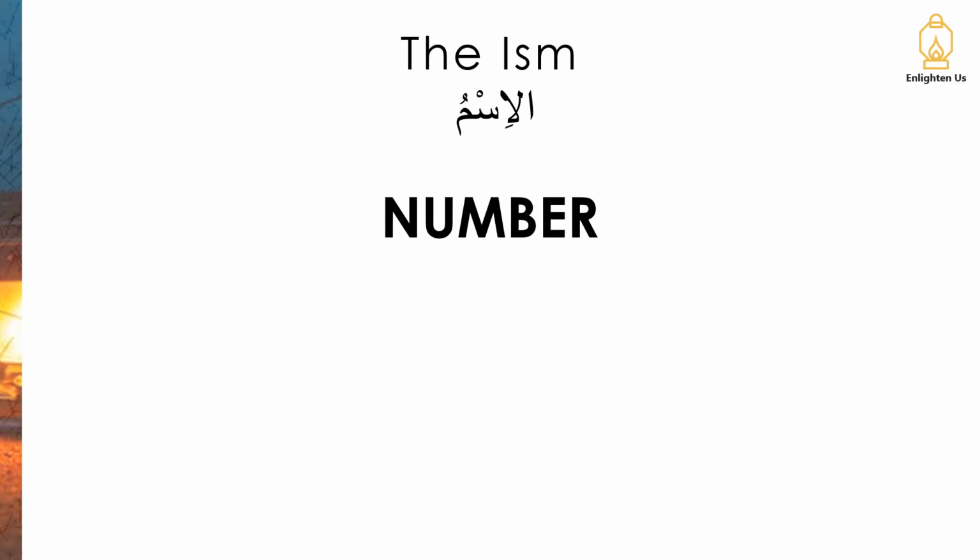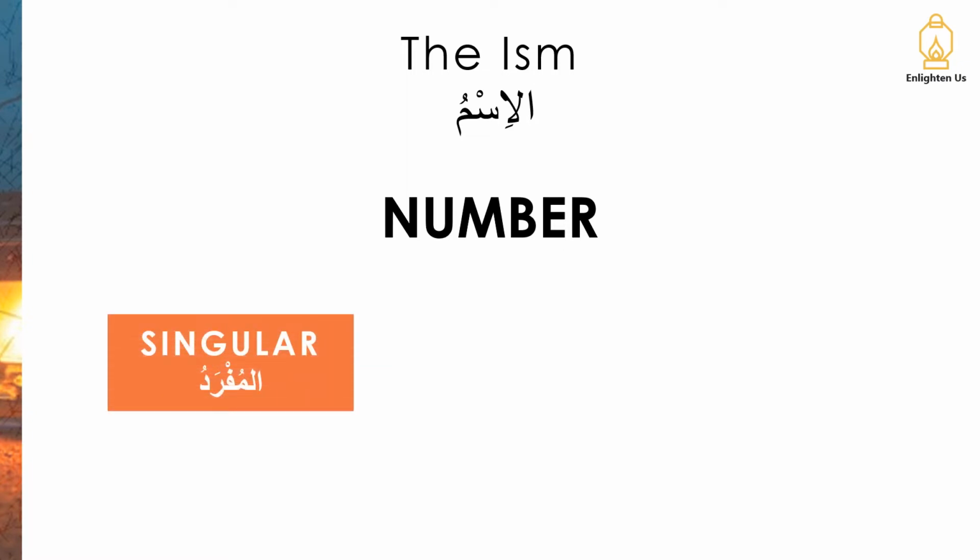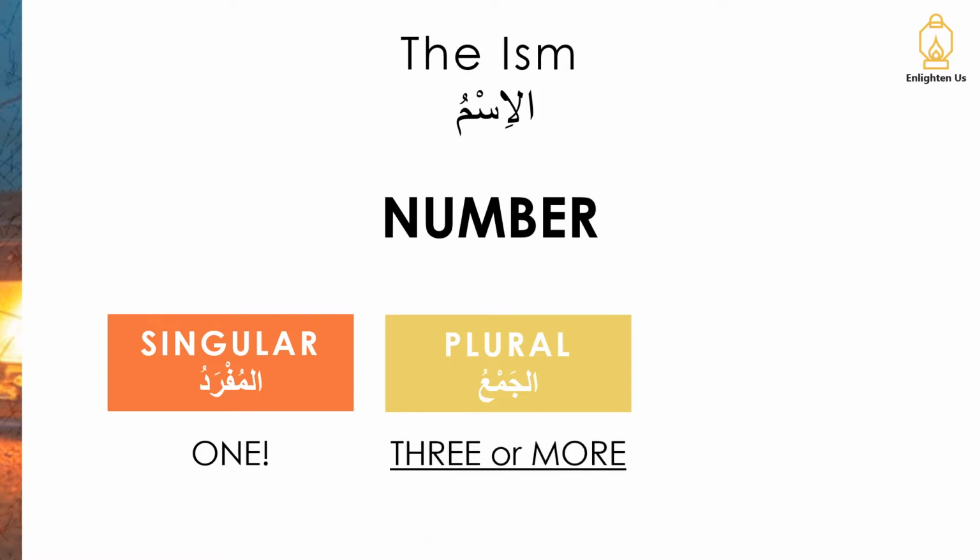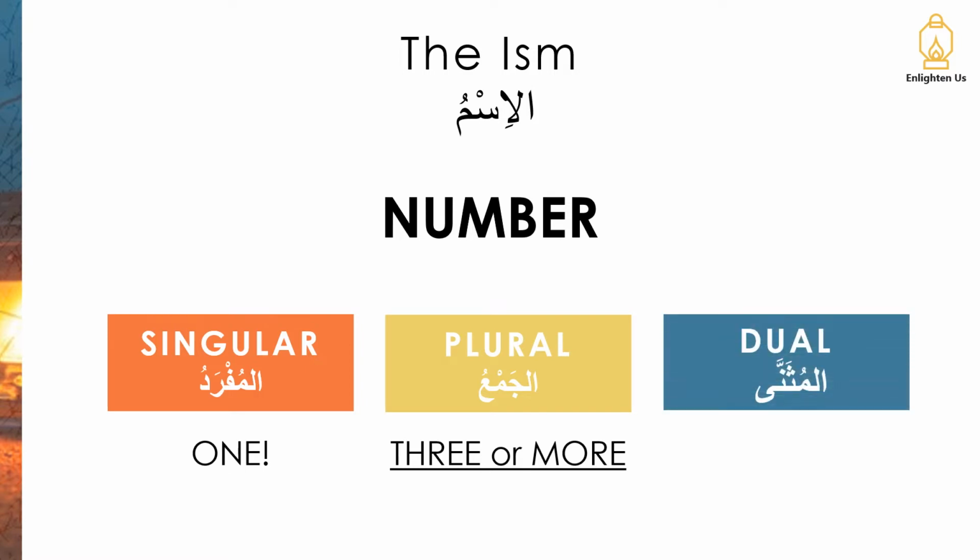In terms of number, an ism can be singular, al-mufrad, similar to English, 1. It can also be plural, al-jama', but unlike English, we are referring here to 3 or more because in Arabic there's an additional category of number, the muthanna, which refers to 2 or a pair.